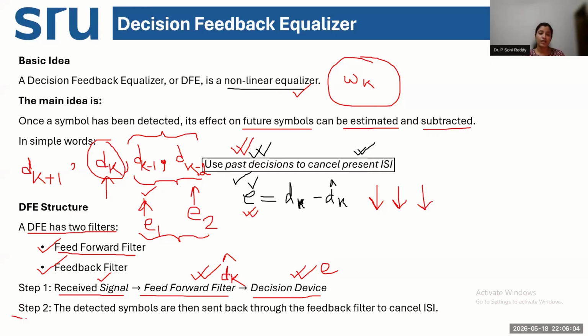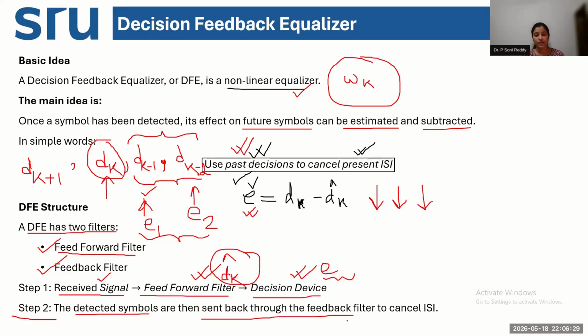Now, there is a second step involved in this decision feedback equalizer. What is the second step? After this present symbol has been estimated, the error has been computed, and the inter-symbol interference has been handled, this decision of how the inter-symbol interference was handled for this transmitted symbol is actually fed back.